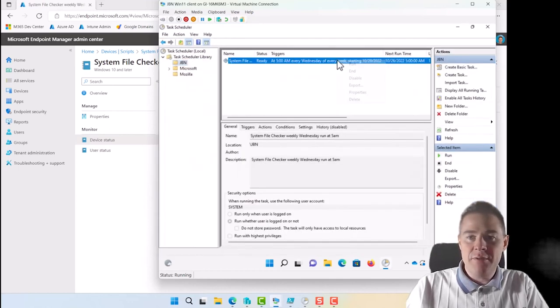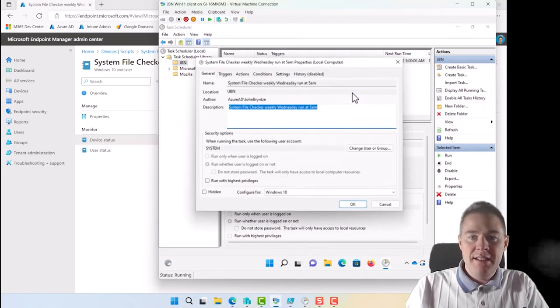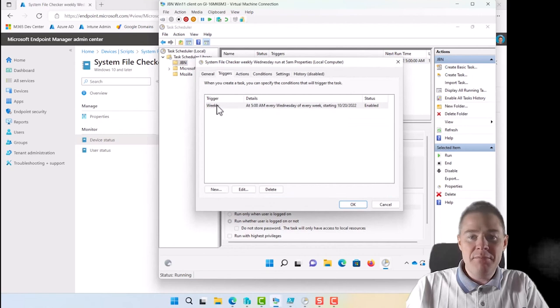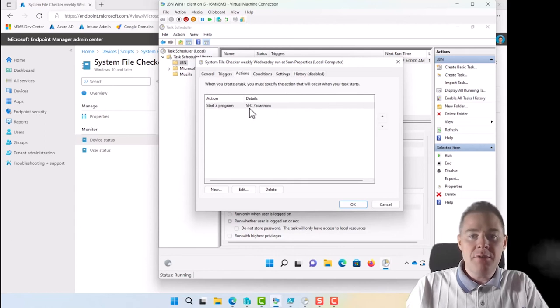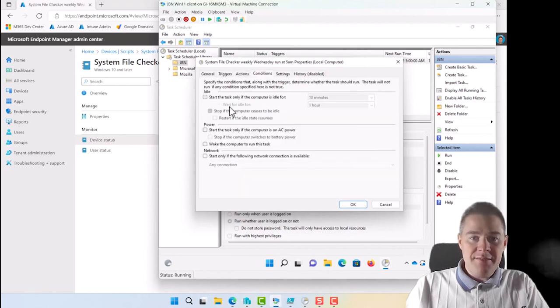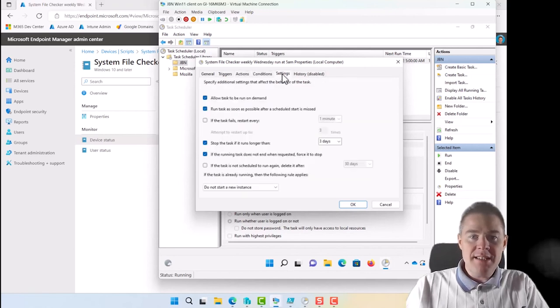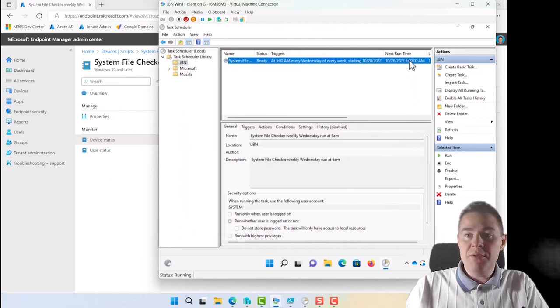If we take properties, it says Windows 10. The trigger is 5 a.m. weekly on Wednesday. Yep, Wednesday every week. The action should be to run system file checker. And conditions, yes, and settings, run even when. So good. This one will run on Wednesday at 5 a.m.